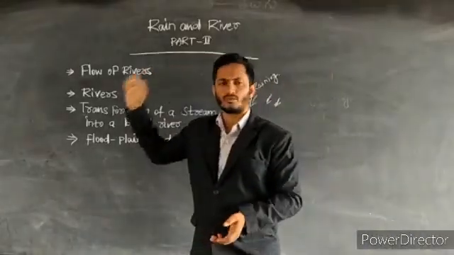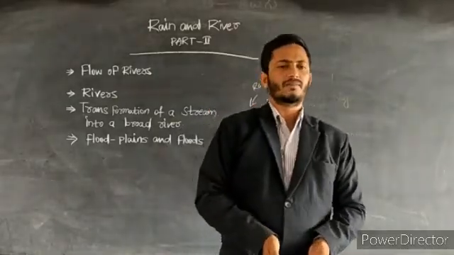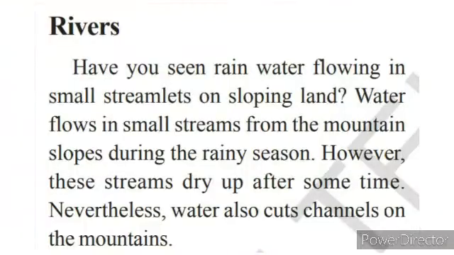Flow of the rivers. You have seen rainwater flowing in small streams on the sloping land. Water flows in small streams from the mountain slopes during the rainy season. However, these streams dry up after some time. Obviously, after some time they get dry.